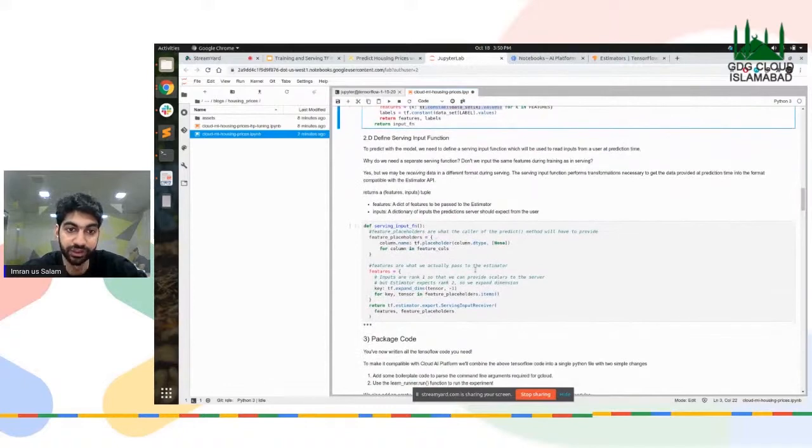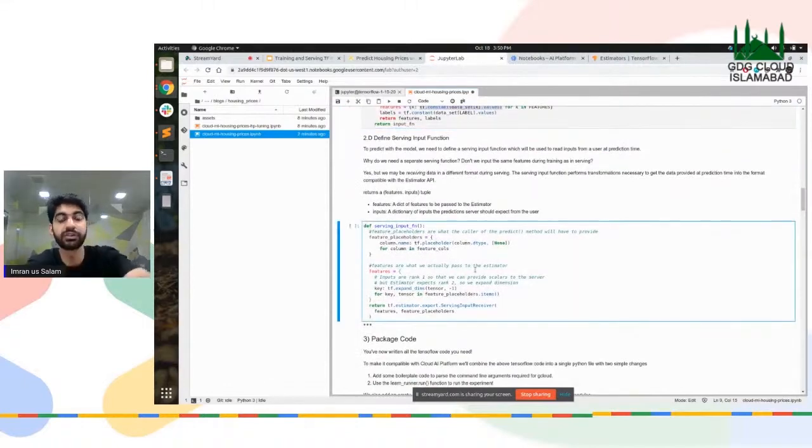Now the serving input function. We have to now assume that we have to deploy that model somewhere, right? We have to serve that model somewhere. Now, this particular model will need to cater for some input that we're going to be providing with our HTTP, with our RESTful API, and this serving input function is going to cater for that, right?